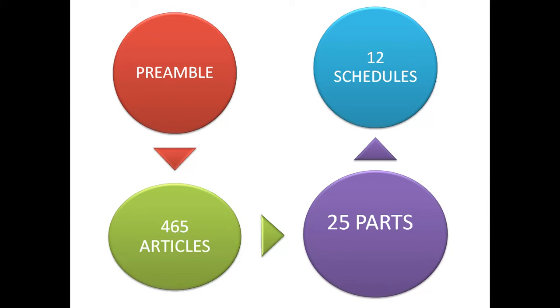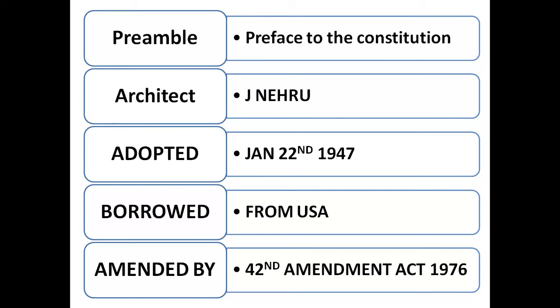Now please focus on some small topics. Just take the example of the preamble. My point here is, which are the questions they are asking you in this session? This is the main important point you have to learn. One, the preamble is called the preface of the constitution. The architect of the preamble is Jawaharlal Nehru, and the architect of the constitution is Ambedkar. And this one was adopted on 22nd January 1947.